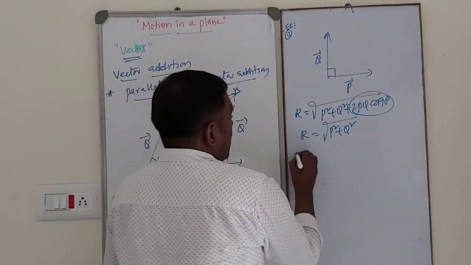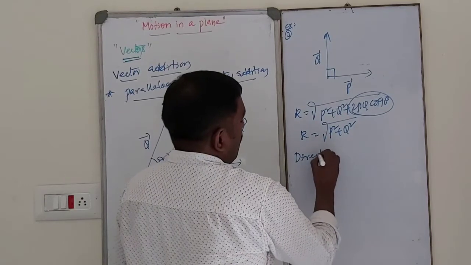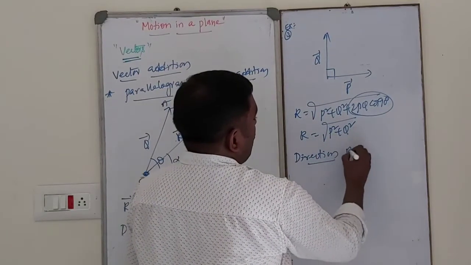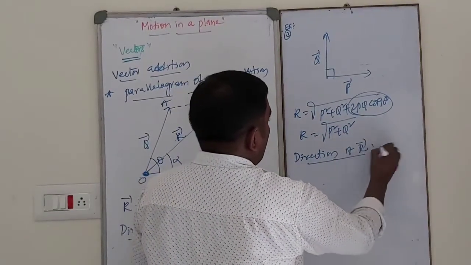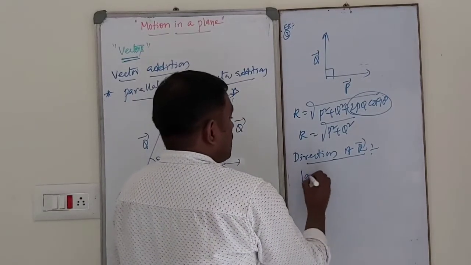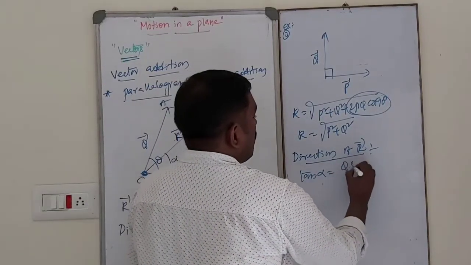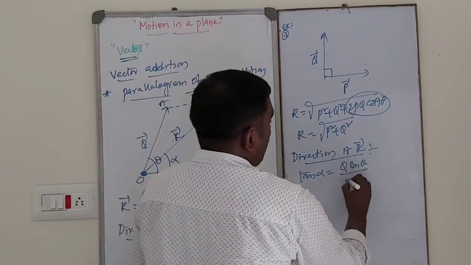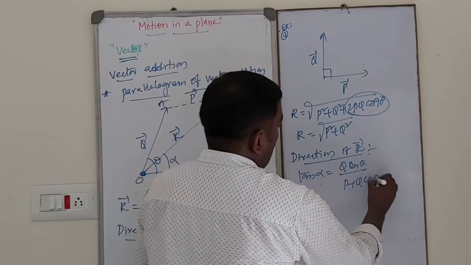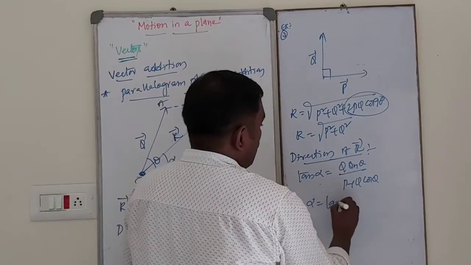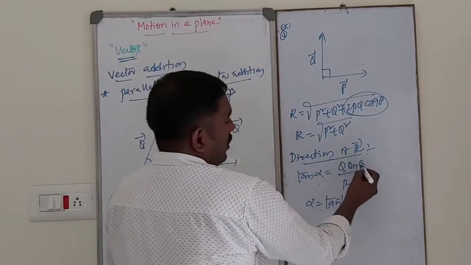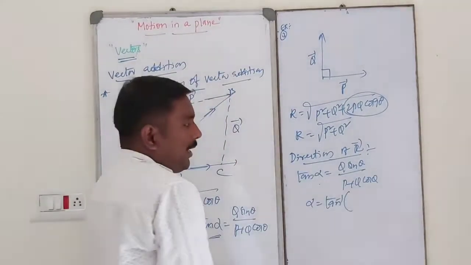Next, in this case, what is the direction? Direction of resultant vector. So the direction of resultant vector is nothing but tan alpha is equal to Q sin theta by P plus Q cos theta. So alpha is equal to tan inverse of what? Sin theta, theta is equal to 90.